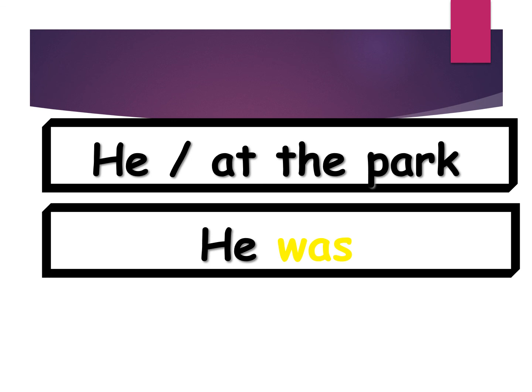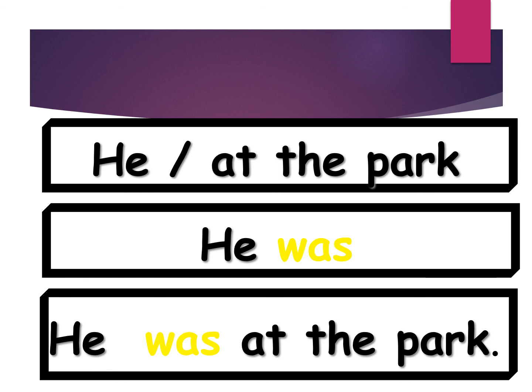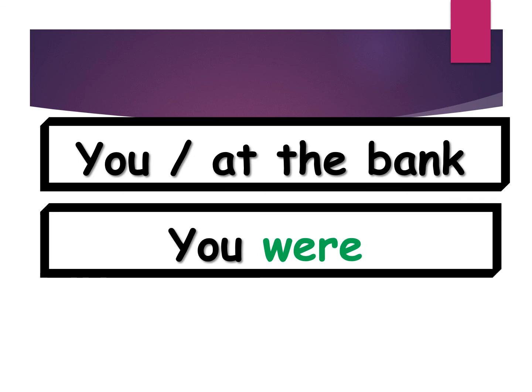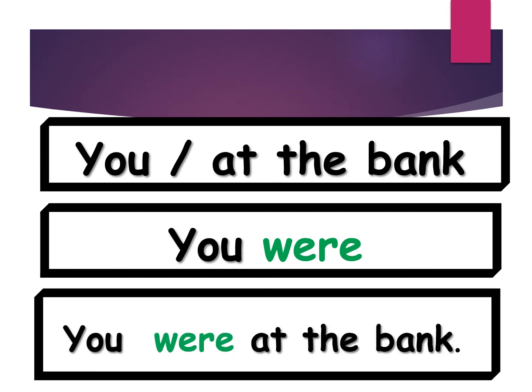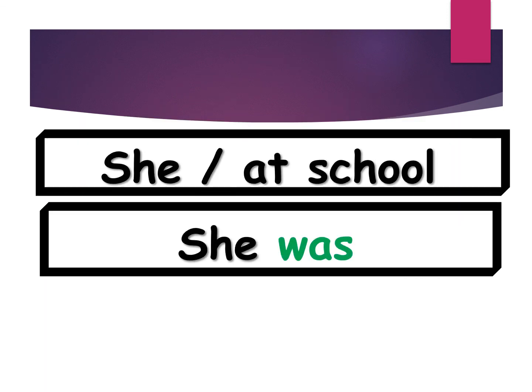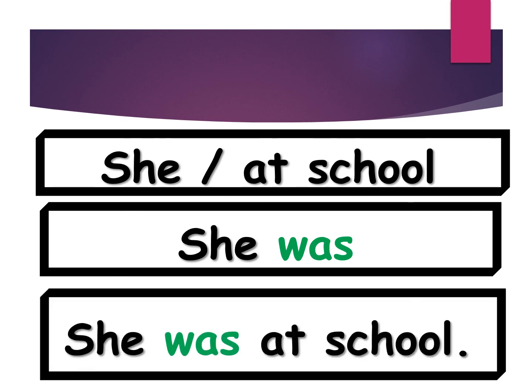or he was at the park. He was at the park. Where were you yesterday? Well, you, and the location is the bank. So you say you were at the bank. She and school. She was at school.